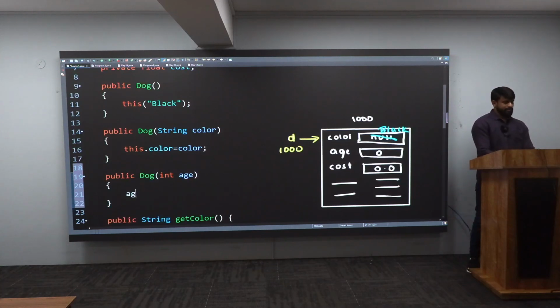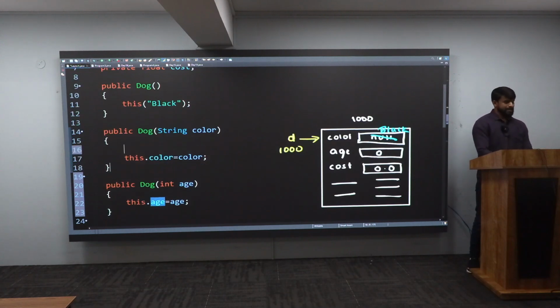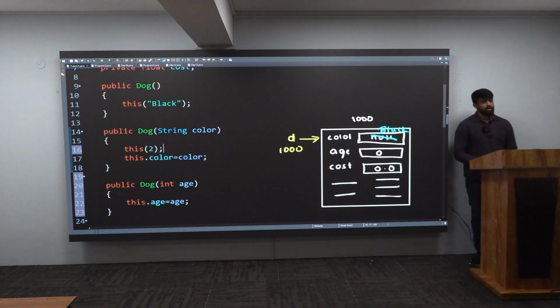Now, whatever age he is getting, he will take it and give it to an instance variable, that is this dot age, like this. I'll come here and write this. This what, sir? The age of the dog may be 2 years. I will write it in this way. This is my program now. And let me see how it will work.